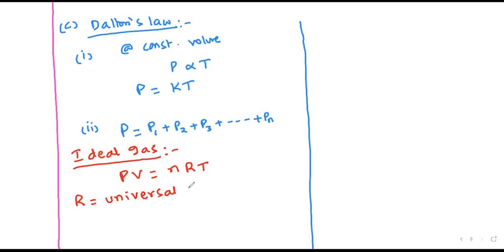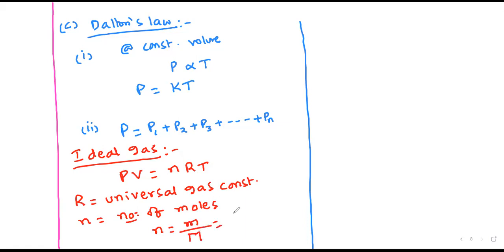Small n is the number of moles, which plays a vital role in the entire unit of thermodynamics. Number of moles is given as given mass by molecular weight, or else given number of particles to the Avogadro number.